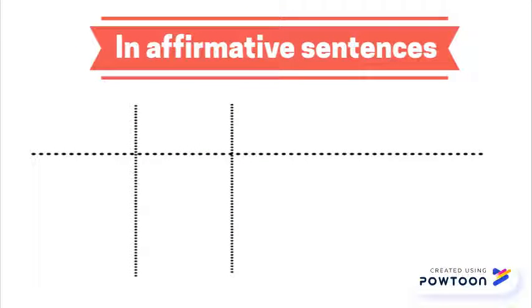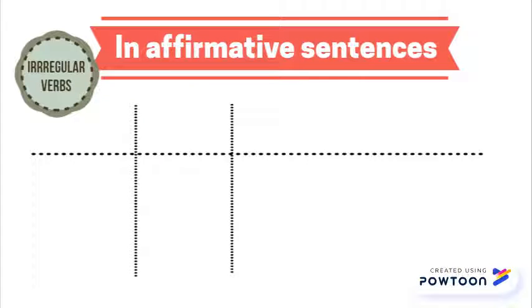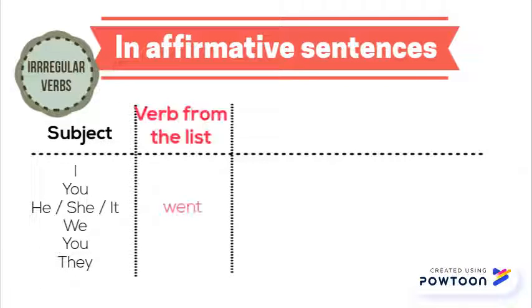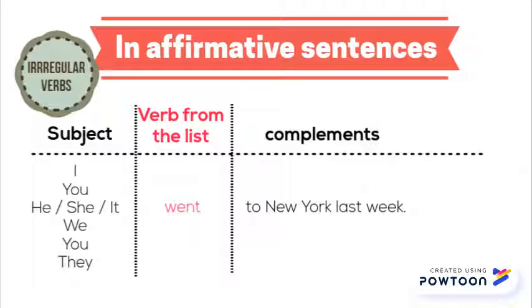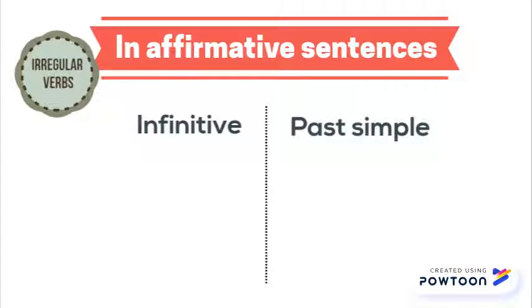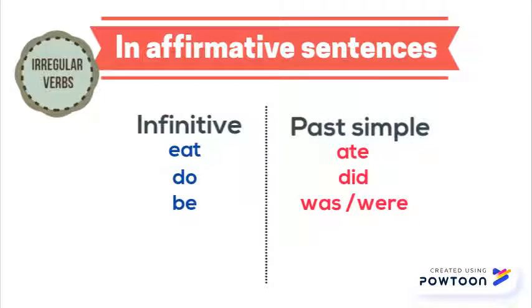In affirmative sentences for irregular verbs, to form the past simple tense, there are no rules. We need to learn the verbs by heart from a list. So, we write first the subject, then the verb from the list, and finally the complements. For example, we went to New York last week. As you could see, in this case, the verb also remains the same for all subjects. Other useful irregular verbs are eat, ate; do, did; be, was, were; buy, bought; see, saw.